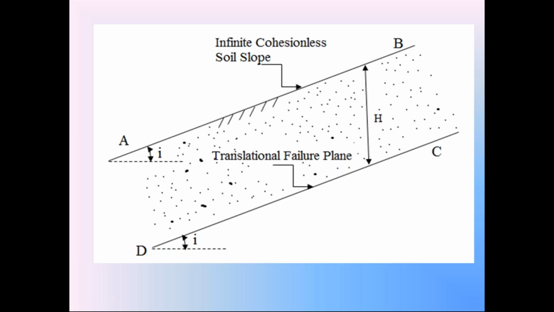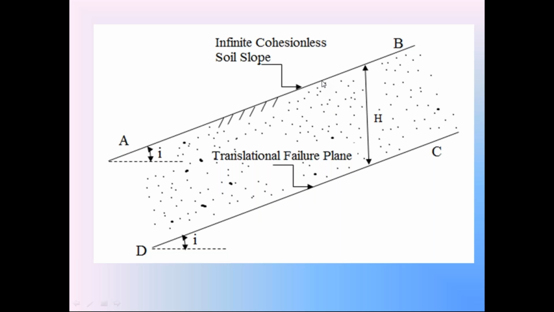In translational failure, the critical failure surface is a plane surface. Plane surface means in two-dimensional representation, the plane surface is represented as a straight line. So in this diagram, this straight line AB is the critical failure surface. It is a plane surface.